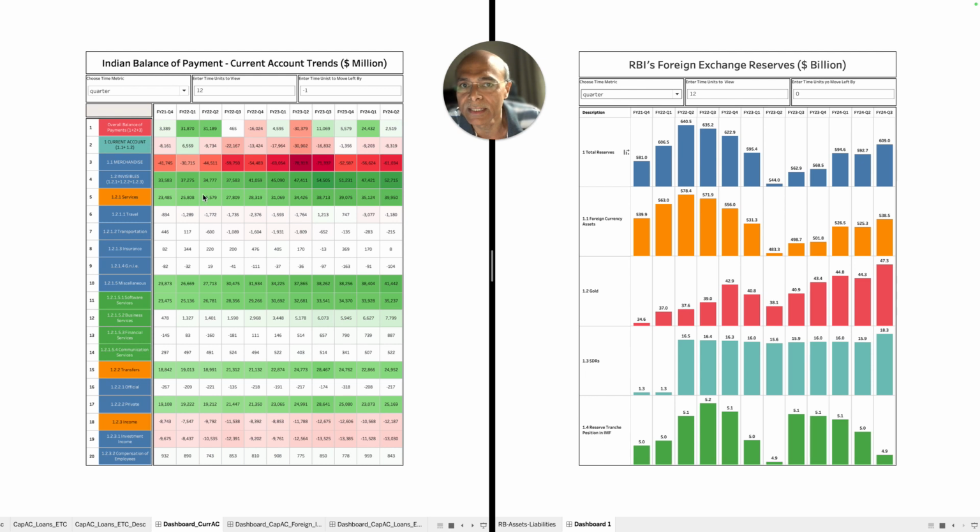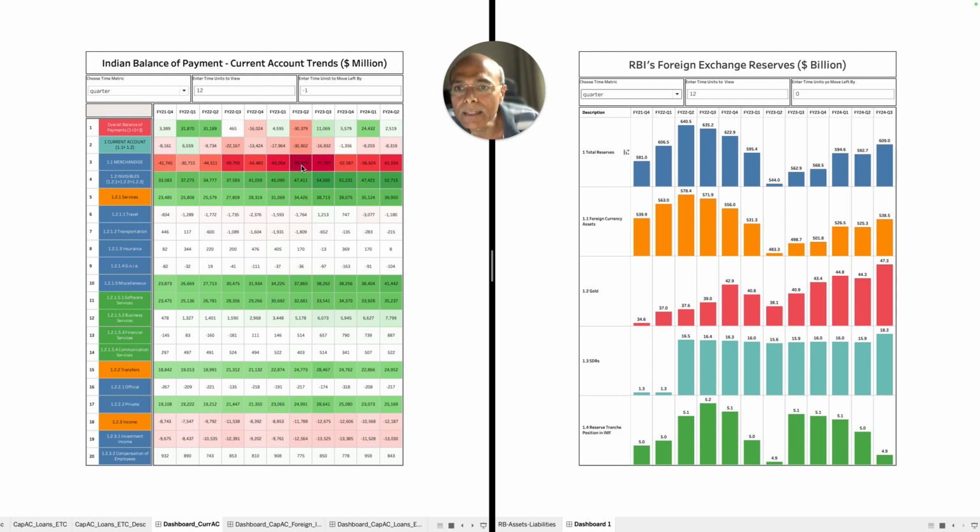Now, services is nothing but our export of services, the total export of services. If you look at services, you will find that service export as far as India is concerned has always been positive, and India has been lagging behind as far as the balance is concerned from the point of view of goods trade. Now, if you look at FY23 Q1, let's look at this FY24 Q4, you will find that the overall balance of payment is negative by $16 billion. Similarly, in FY23 Q2, the overall balance of payment is negative by $30 billion.